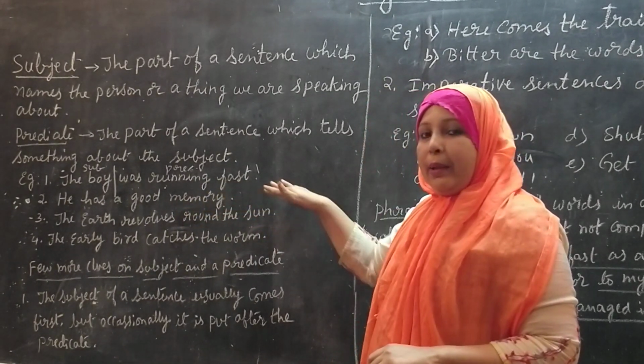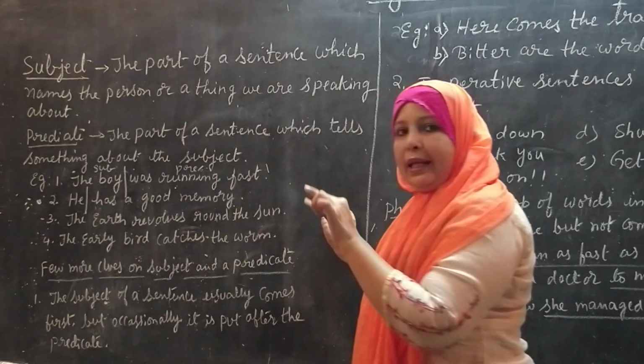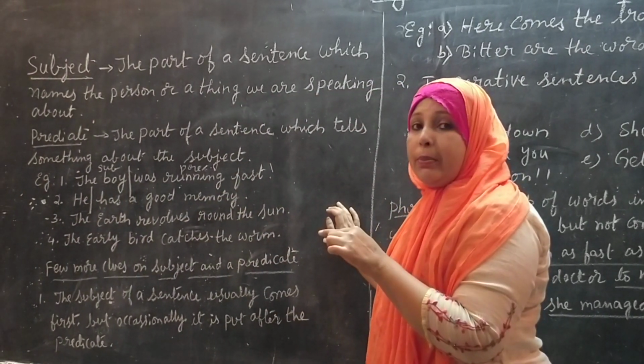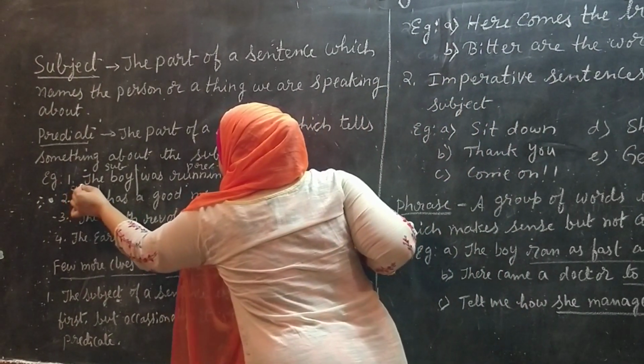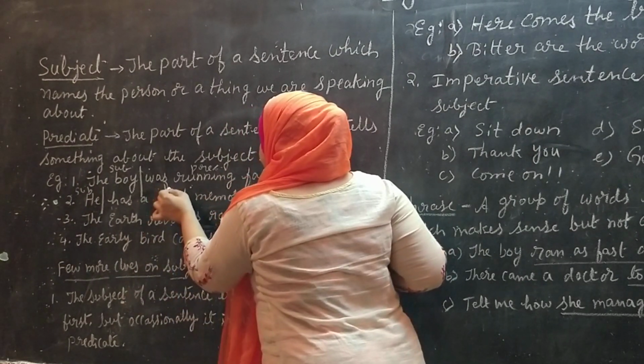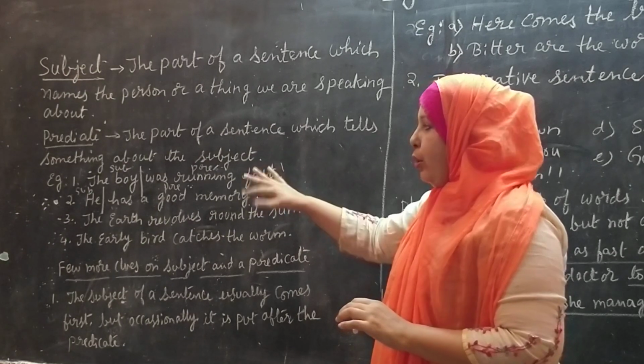He has a good memory. Who has a good memory? He. So the subject here will be he, and the predicate will be about him. What is he having? He is having a good memory.